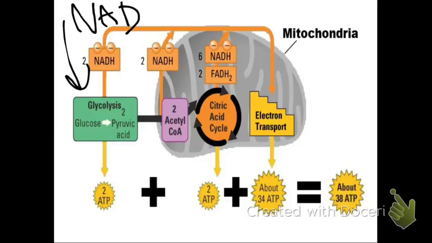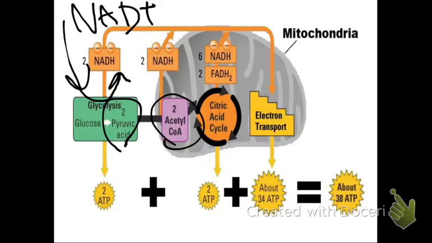NAD plus goes into glycolysis to make glucose and 2 ATP. So when you use NAD plus, it spits out NADH as the electron carrier, and it makes 2 pyruvate. Pyruvic acid is pyruvate, don't worry about it. 2 pyruvate come out of glucose because glucose has 6 carbons and pyruvate has 3 carbons.